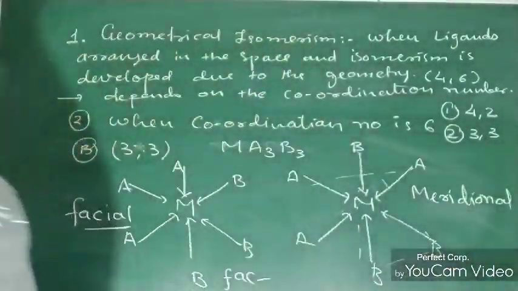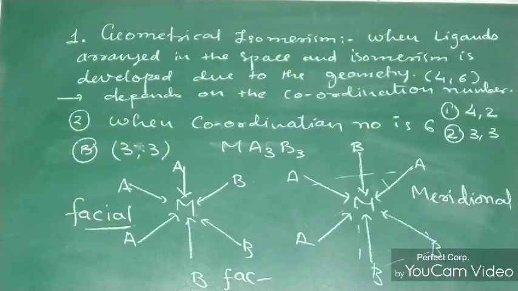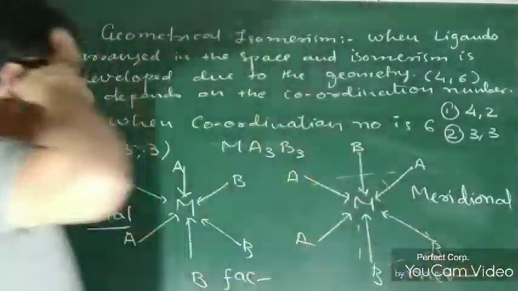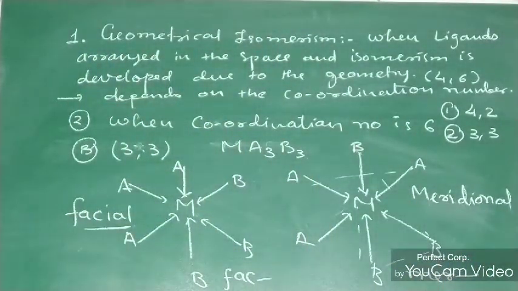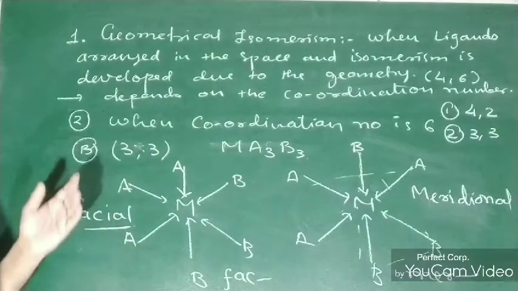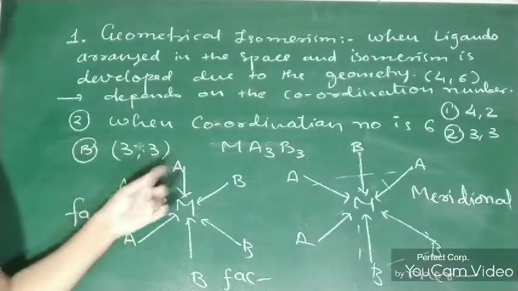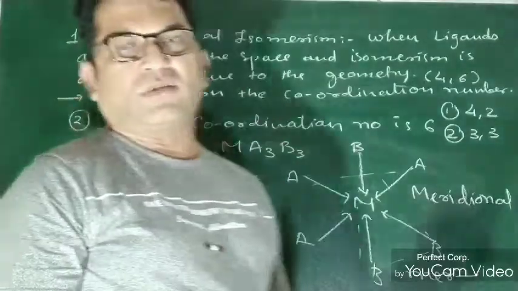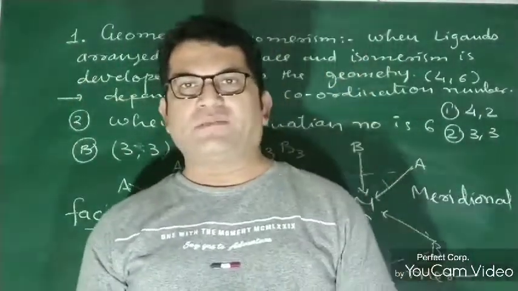In short we speak of it as MER. So there are two kinds of isomerism here that we are going to discuss. The first one is facial, because all are facing each other, and the other one is meridional, where one element went behind.